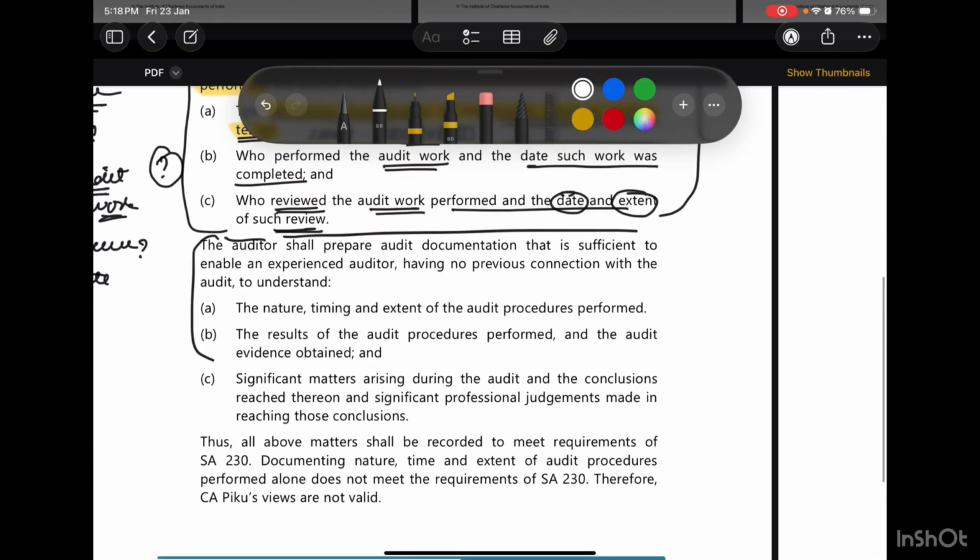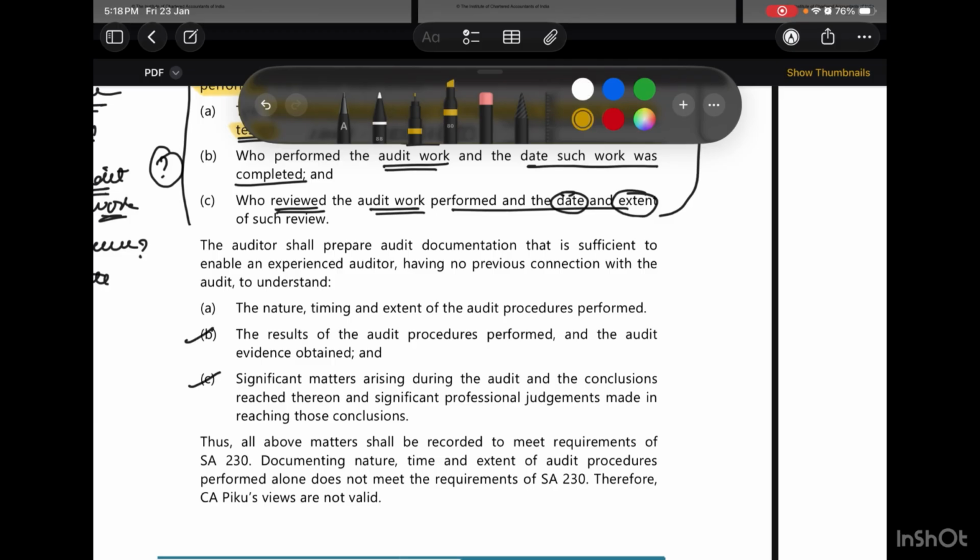Then the second part of the question asks whether the nature, timing and extent of audit procedures is enough documentation. But that is not true. As per SA 230, we also need to give two other things.